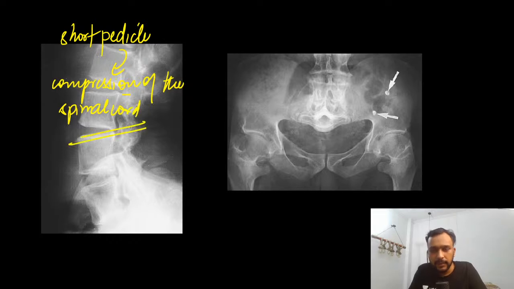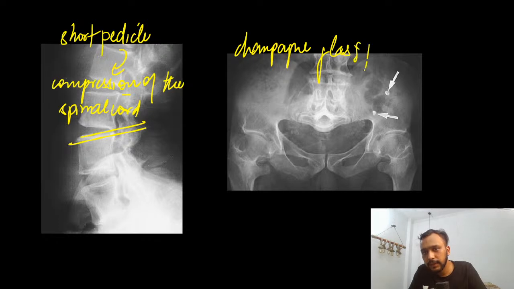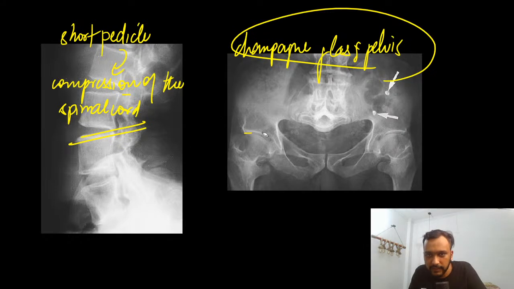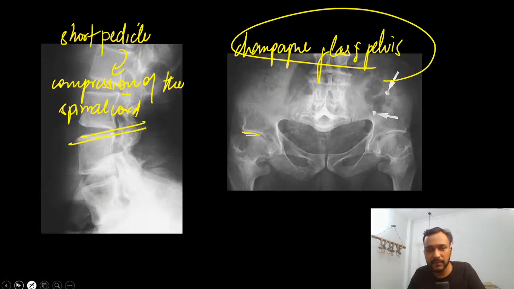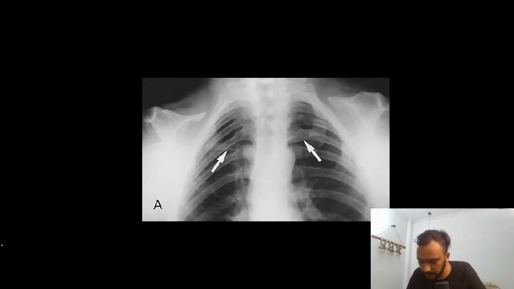Okay, and these patients are going to have a champagne glass pelvis, because of the flattened acetabula. So what are the important features you are going to find in achondroplasia? You are going to find short limbs, bullet nose appearance of the vertebra, and an increase in the gap between the third and the fourth metacarpals.